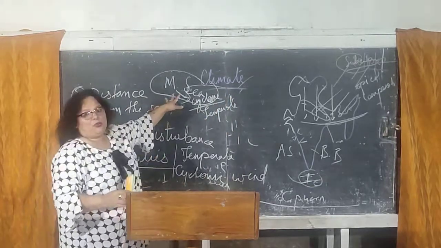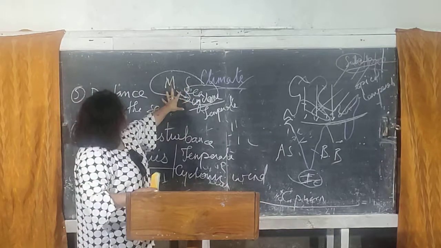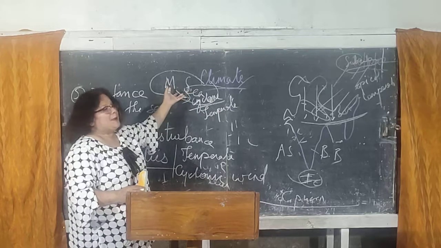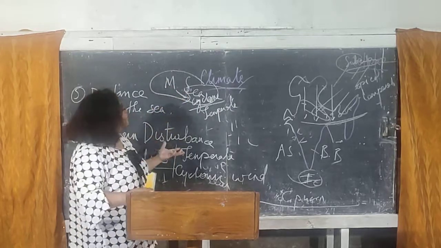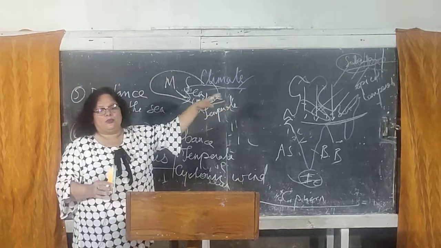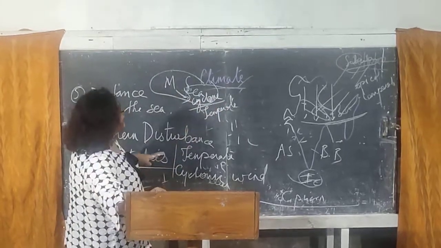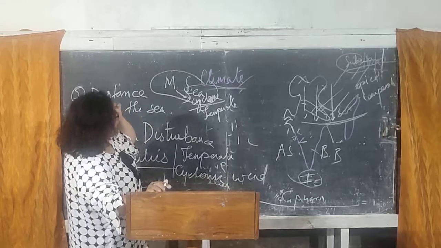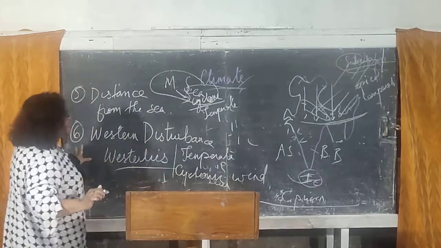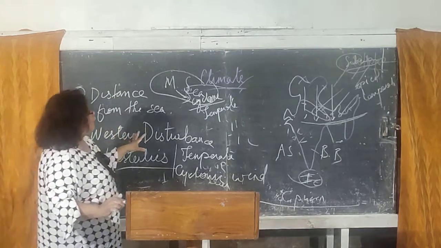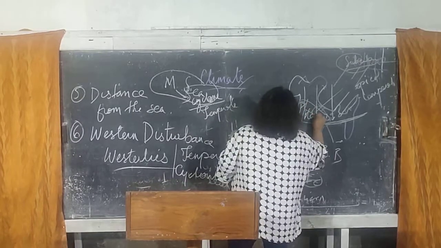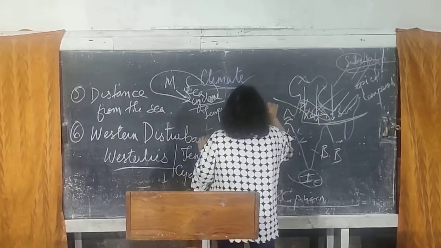Now, when there is a cyclonic wind taking place out here, this wind blows from the water bodies of the Mediterranean Sea, picking up the moisture and then blowing towards the eastern part, and then it comes to the northwestern regions of India, and is responsible for giving rainfall to places like Punjab and Haryana during the winters.